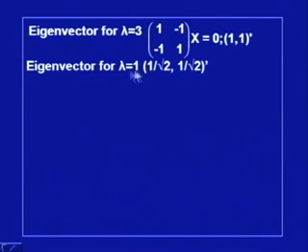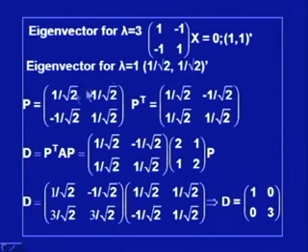So, corresponding to lambda is equal to 1, we have this eigenvector, and one can notice that this vector and the one for lambda is equal to 3 are orthonormal. Once we have P, we can obtain P transpose by taking its transpose. Now, we have to check whether it is really being diagonalized or not. So, we form the product P transpose A P. This is my matrix P transpose, and this is the given matrix A.